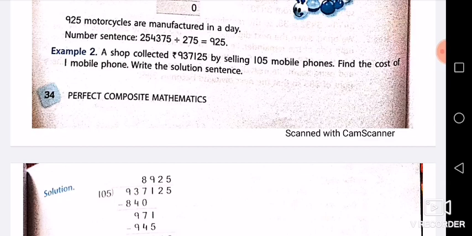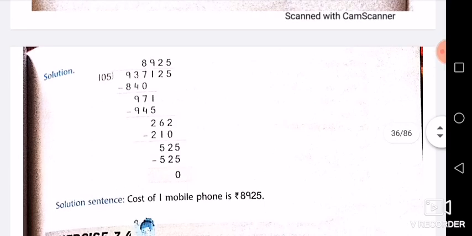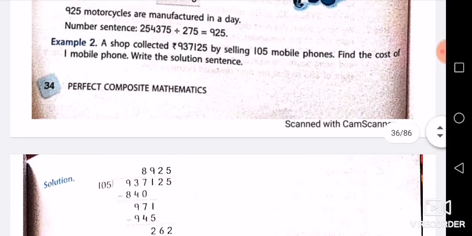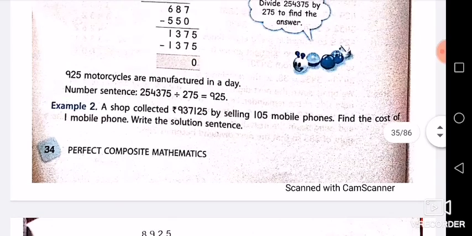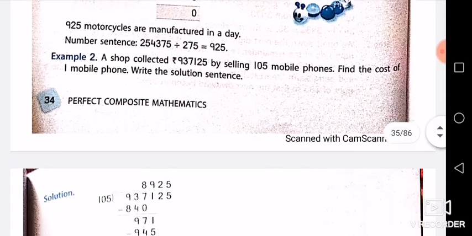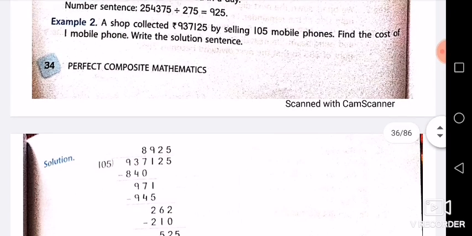Then cost of one mobile phone. Then you will do the division. After doing division, you will be able to know what the cost of one mobile phone is. Got it? Quite simple question. Division is also simple. Okay, so you will do this example by yourself.